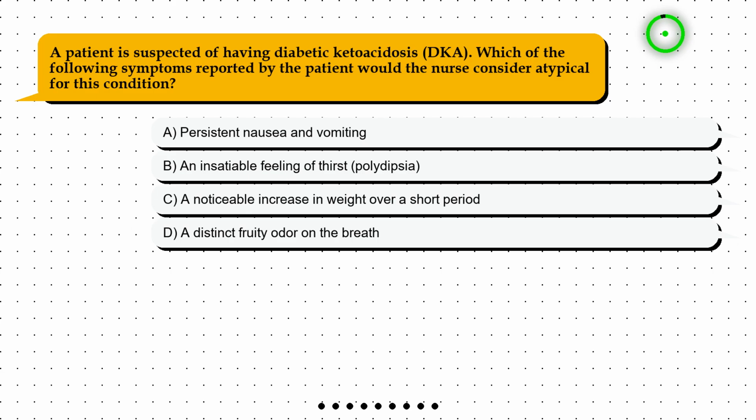Question 3. A patient is suspected of having diabetic ketoacidosis, DKA. Which of the following symptoms reported by the patient would the nurse consider atypical for this condition? Option A. Persistent nausea and vomiting. Option B. An insatiable feeling of thirst, polydipsia. Option C. A noticeable increase in weight over a short period. Option D. A distinct fruity odor on the breath.